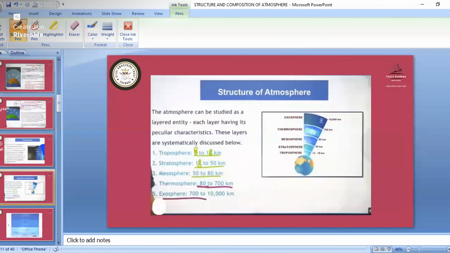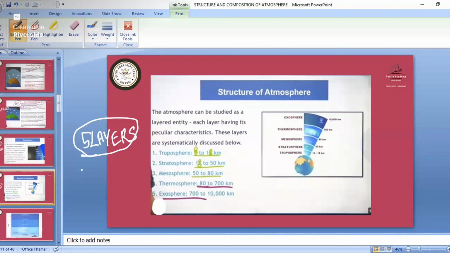Okay, now we see about the structure of atmosphere. So when we had the origin of atmosphere, some specific process was going on in layers. That specific process we divided into layer types. So totally we have 5 layers of atmosphere. The arrangement of these 5 layers of atmosphere is known as the structure, so that those layers can be studied.